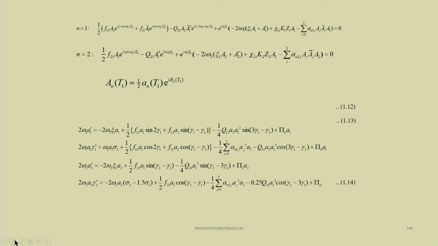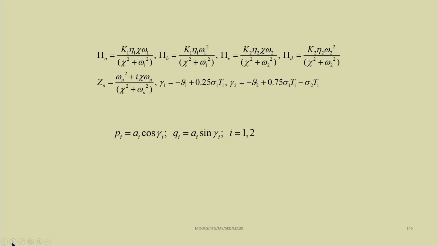Here, by substituting n equal to 1, and as we are going for 2 mode interaction, n equal to 2, we will get 5 reduced equations, proceeding as in the previous case using the method of multiple scales. We get 4 equations for the amplitude and phase motion of the beam, plus 1 equation for the generated voltage. So, we will get 5 equations, and by solving those 5 equations we can find the response of the system.